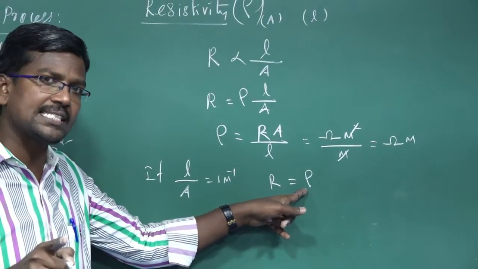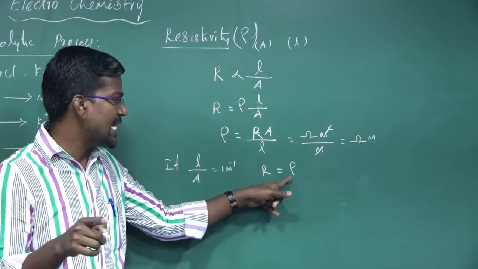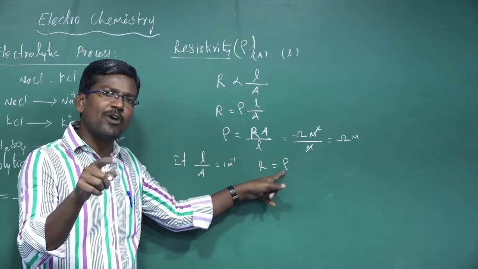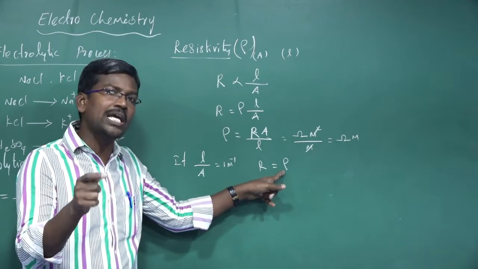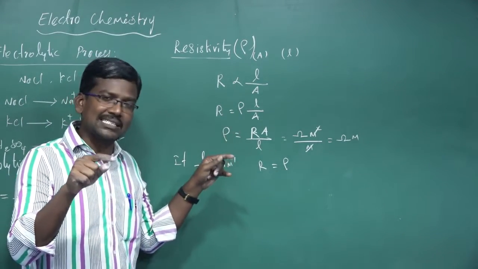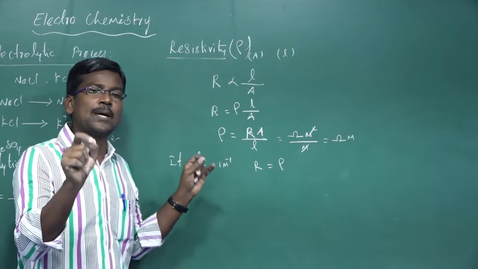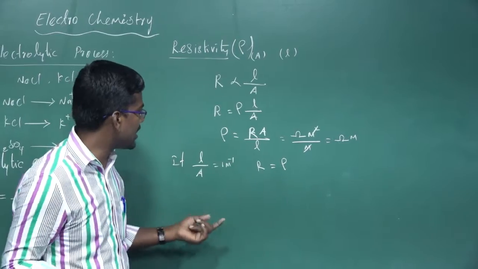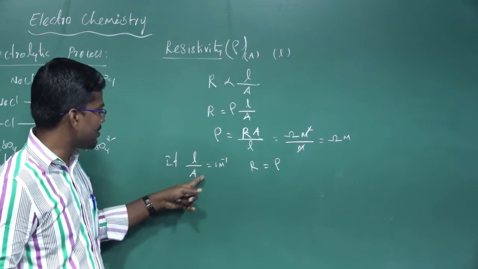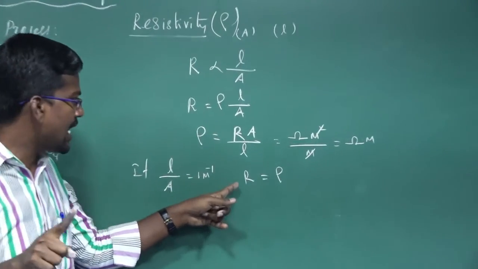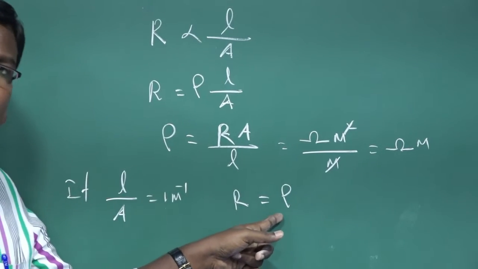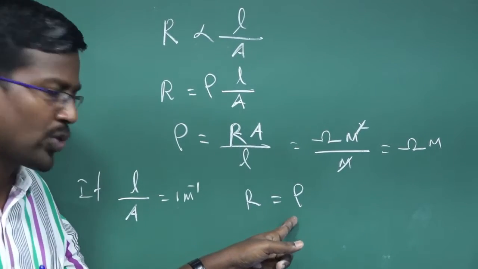Can be defined as the electrolytic solution confined between two metal electrodes of unit cross-sectional area, separated by unit distance. Unit means unity: L divided by A equals 1 meter inverse. Then R, resistance, is equal to the specific resistance or resistivity rho.